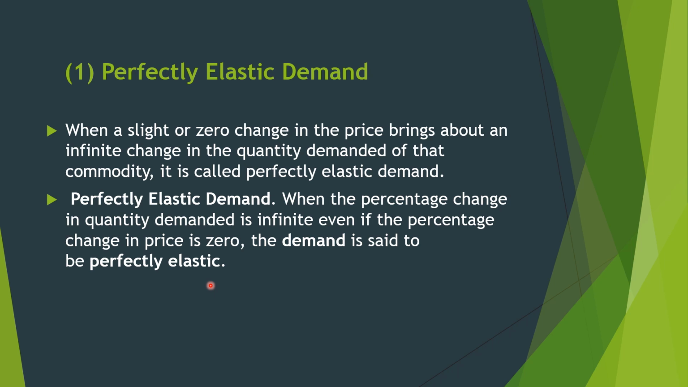Now, why do we say it is a perfectly elastic demand? The most relevant example is a rubber band. A rubber band is perfectly elastic. You can move it any way, up, down, any way. So here, there is no change in price, or sometimes a slight change in price. It is written here: when a slight or zero change in price brings about an infinite change in quantity demanded. Remember, when no change in price or a slight change in price brings an infinite change in demand, that is termed perfectly elastic demand.